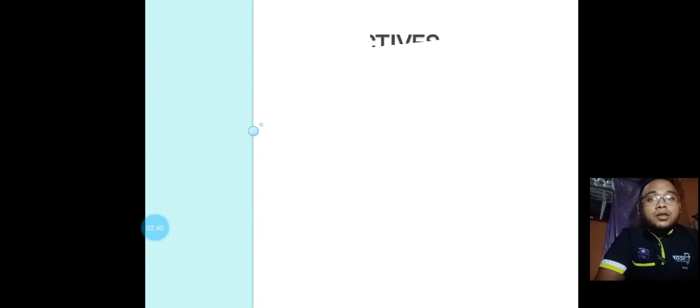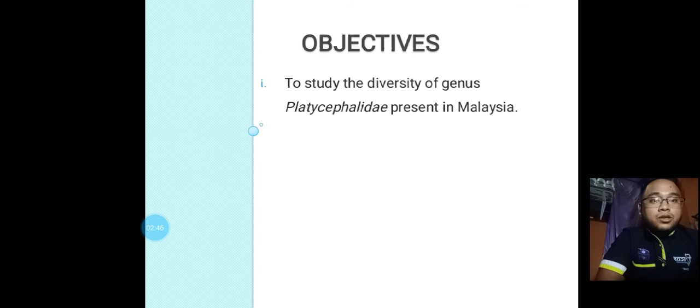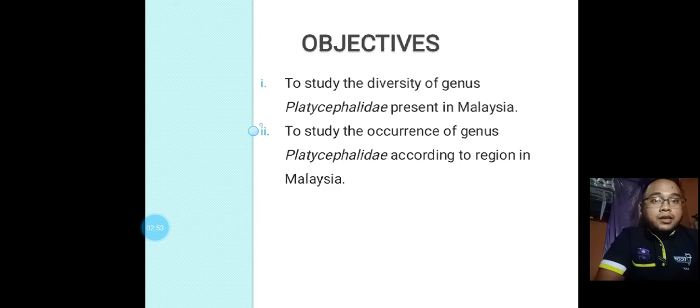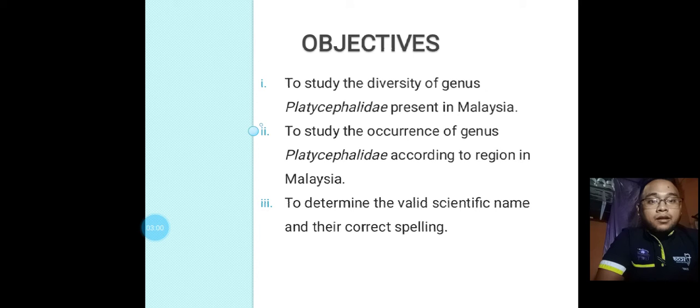Next is objective of this study. First, to study the diversity of genus Platycephalidae present in Malaysia. Second is to study the occurrence of genus Platycephalidae according to the region in Malaysia. To determine the valid scientific name and their correct spelling.